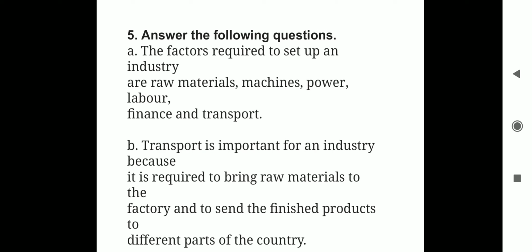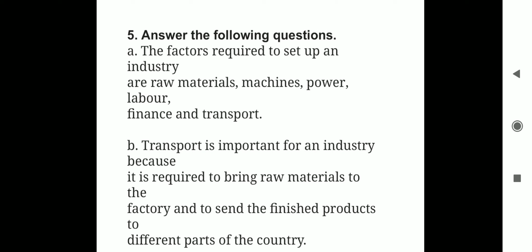Coming to the next question, question number 2. Why is transport important for an industry?